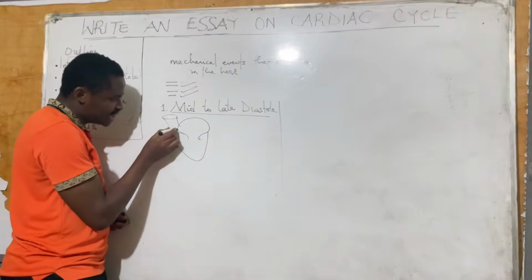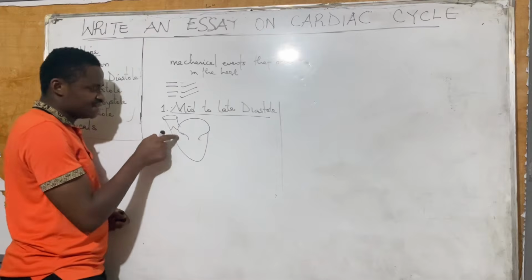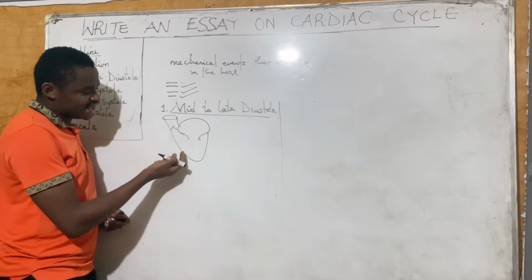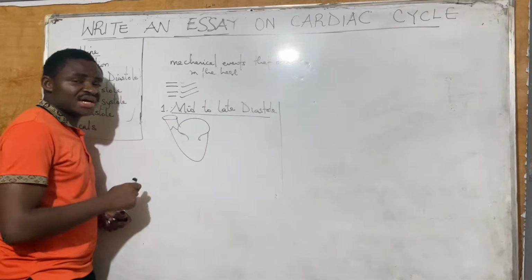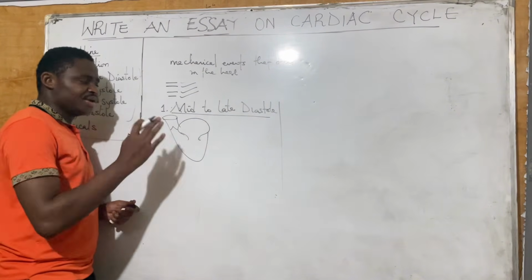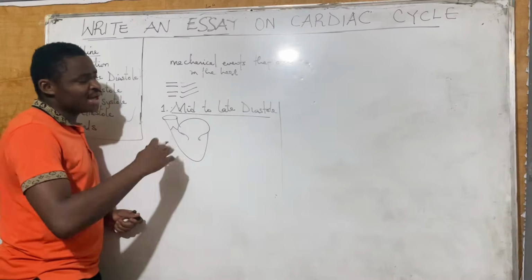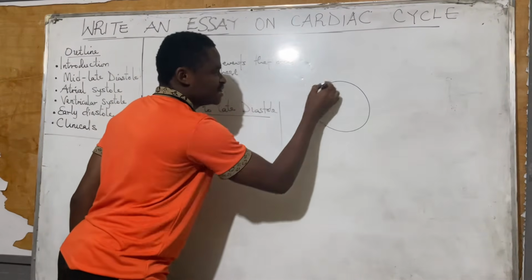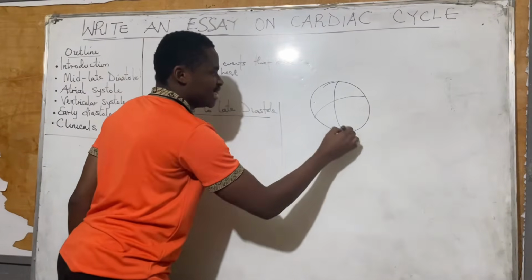Then on this other side, you are going to have another valve. This valve on the other side is what we call the semilunar valve, the valve that extends into the larger arteries. The larger arteries, I mean the aorta on the left or the pulmonary artery on the right. Let me show you what I'm saying for easy understanding.